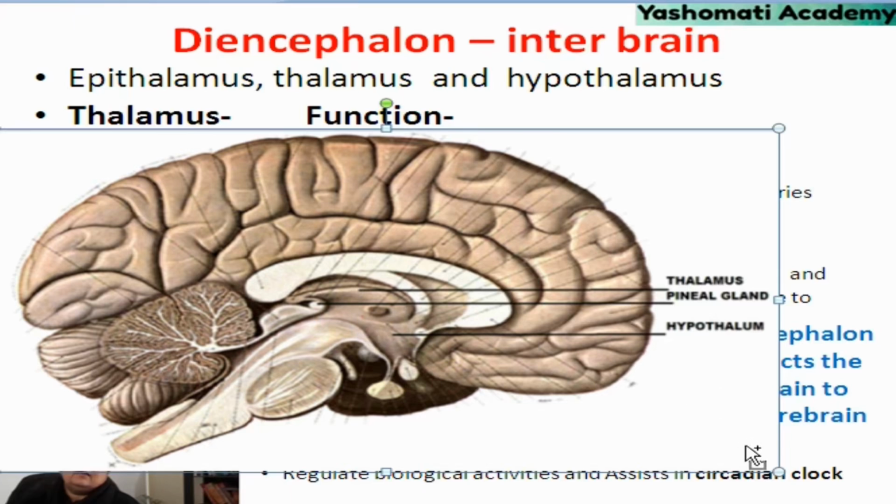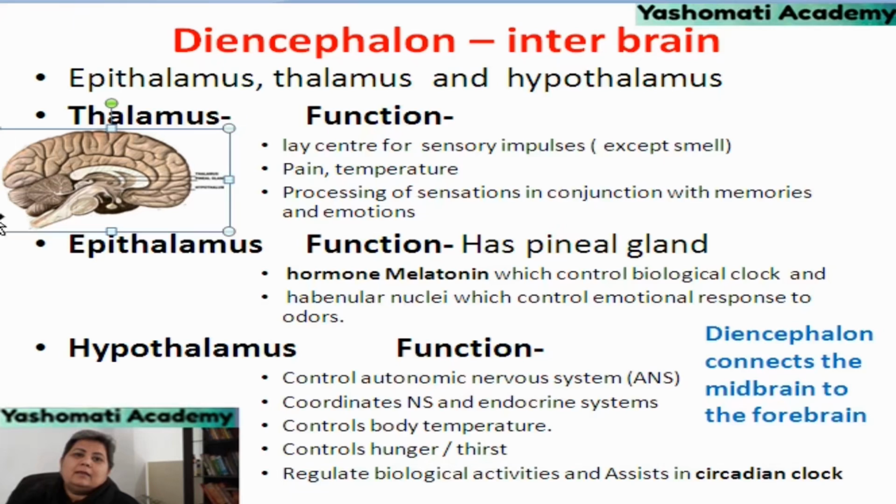Let us try to understand it in detail. The main functions of thalamus are, it is the relay center for sensory impulses except smell. So all the sensory information passes through thalamus and then goes to the cerebral hemispheres for interpretation if it is related to sensory impulses. Pain and temperature is also under the control of thalamus, and processing of sensation in conjunction with memories and emotions is also an important function of thalamus.